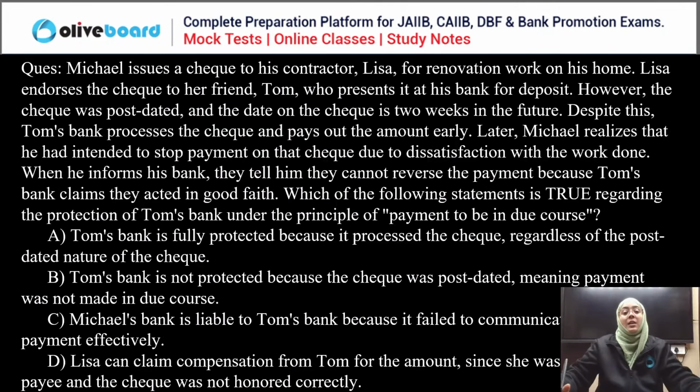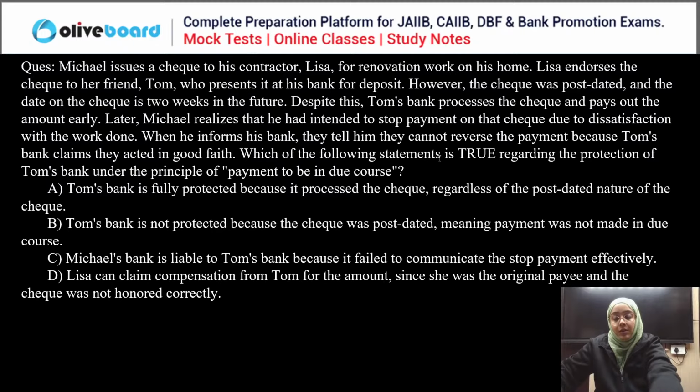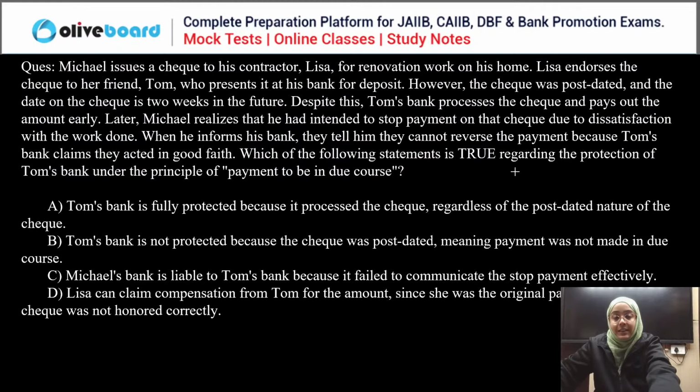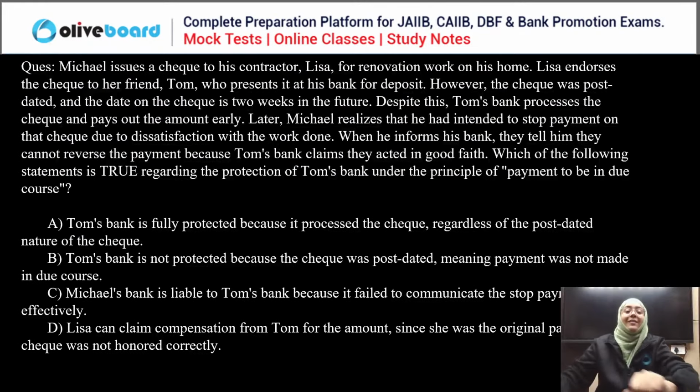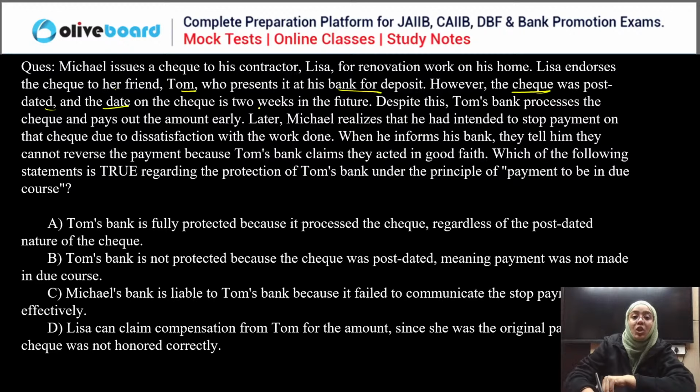Done. Next question. Now, Michelle issues a check to his contractor Lisa for renovation work on his home. Okay, now it's easy to read, everyone. Lisa endorsed this check to her friend Tom, who presented it at his bank for deposit. However, the check was post-dated and the date on the check is 2 weeks in the future. Despite this, Tom's bank processed the check and paid out the amount immediately.